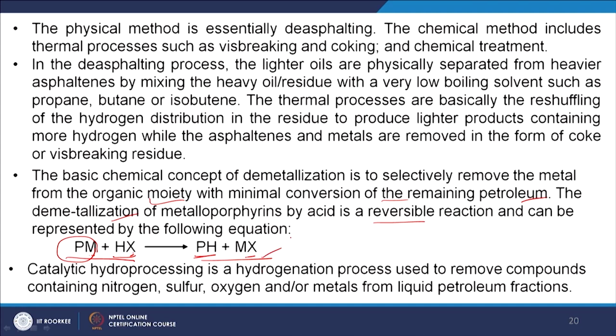Then catalytic hydroprocessing; these are the chemical and physical methods. Apart from this we can go for hydroprocessing steps using some catalyst. In that way also these metals can be removed along with nitrogen, sulfur and oxygen. So, these are the different routes through which the metals, sulfur and nitrogen are removed from the liquid oil to make it a cleaner transport fuel.